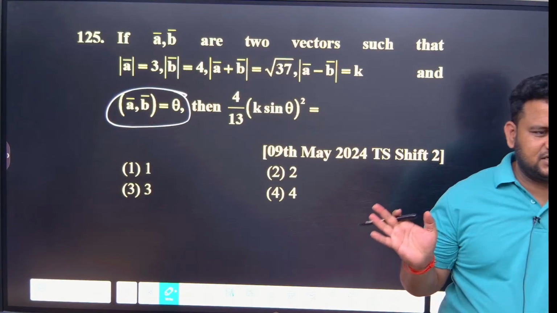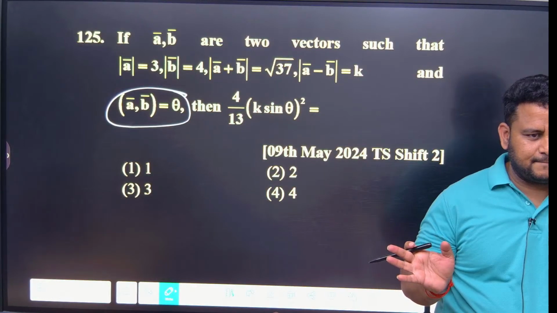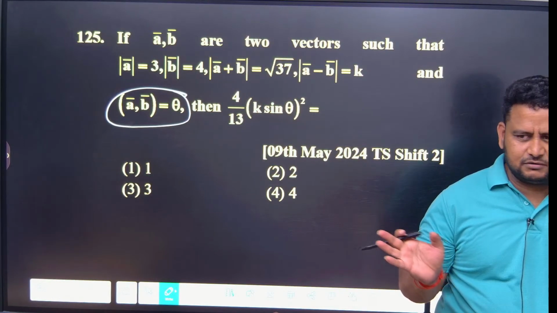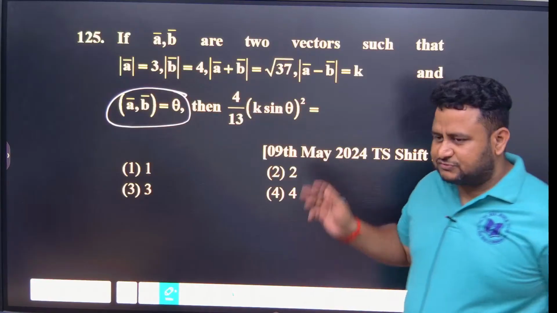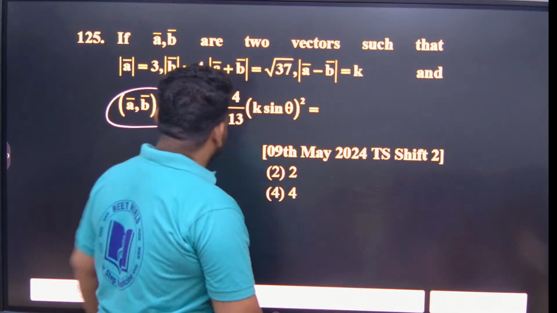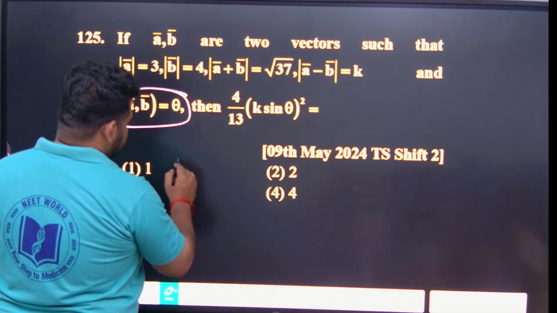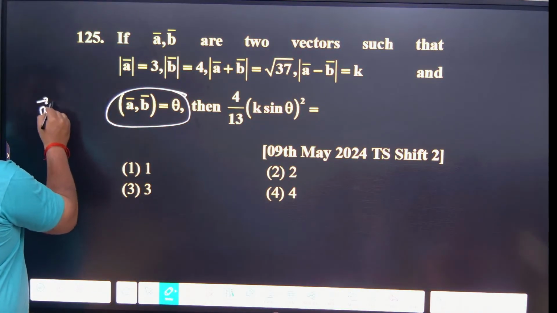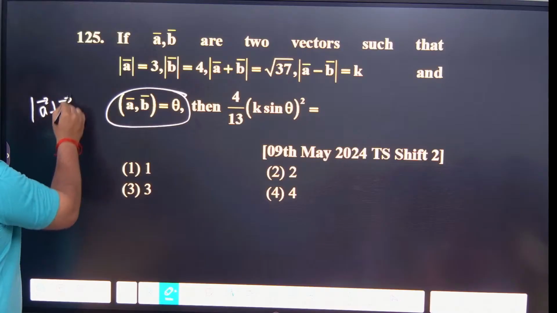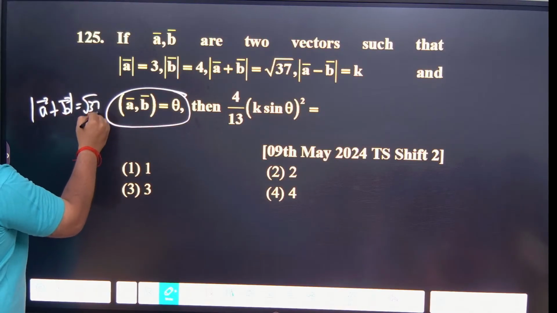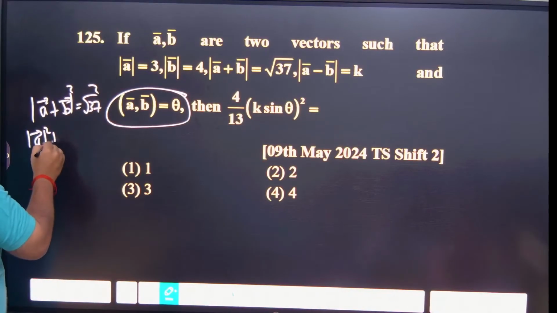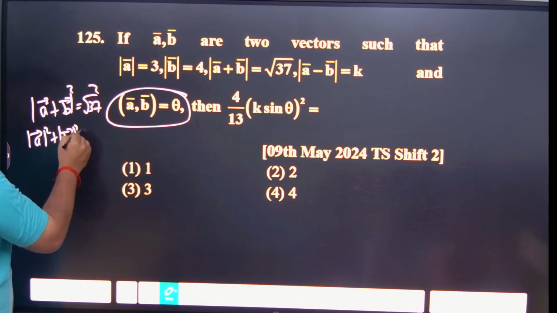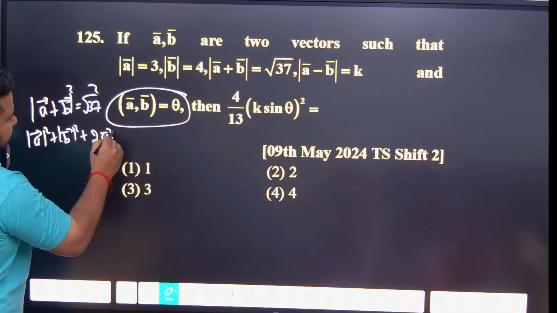See, square on both sides. Correct na? We have to square on both sides. So, whatever they have given, take it. What is it they have given? Modulus of A plus B is root 37. So squaring on both sides you will get mod A square plus mod B square plus 2 A dot B, vector A dot B.